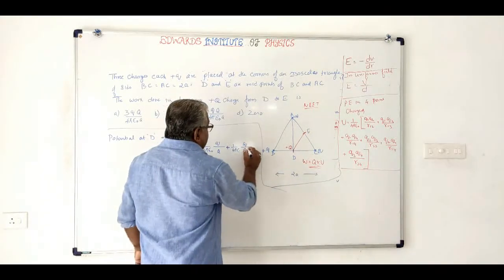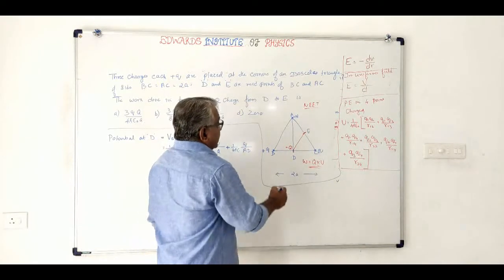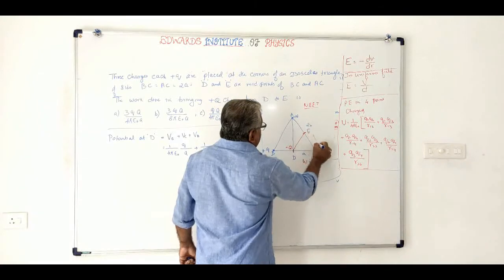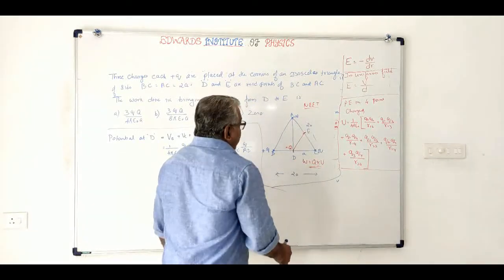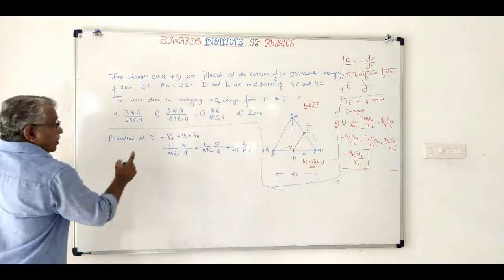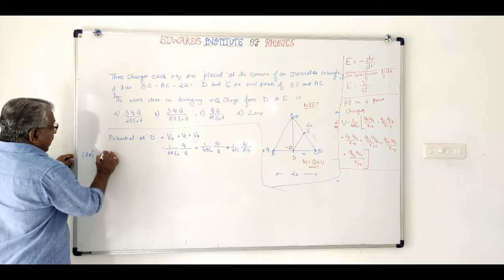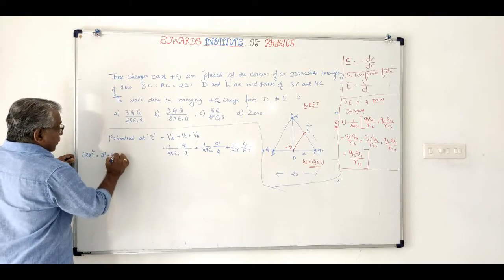What is AD? This is A, and this is 2A. So from the diagram, 2A whole square will be equal to A square plus AD square.